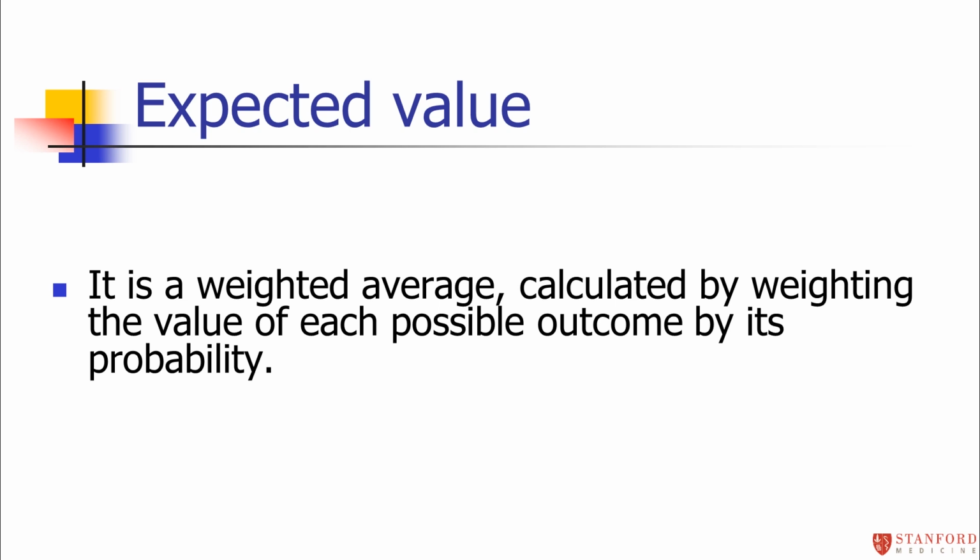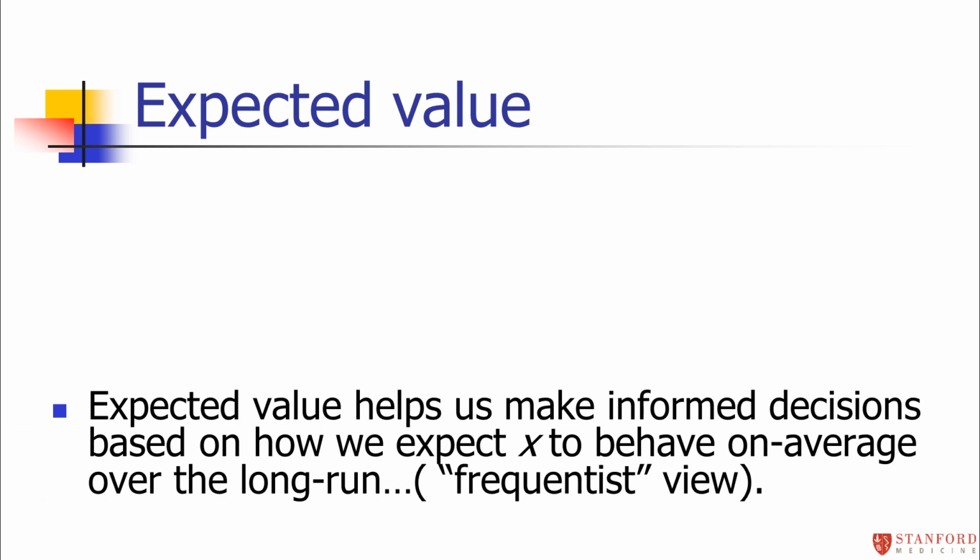So what we're doing is we're actually weighting the value of each outcome by its probability. So it's a weighted average. That's a little bit different than how we calculate a mean for sample data, where everybody occurs equally frequently. And again, expected value is just this great concept. I love to talk about expected value because it helps us to make informed decisions. And the idea is that we're talking about, on average, what do we expect to happen in the long run?